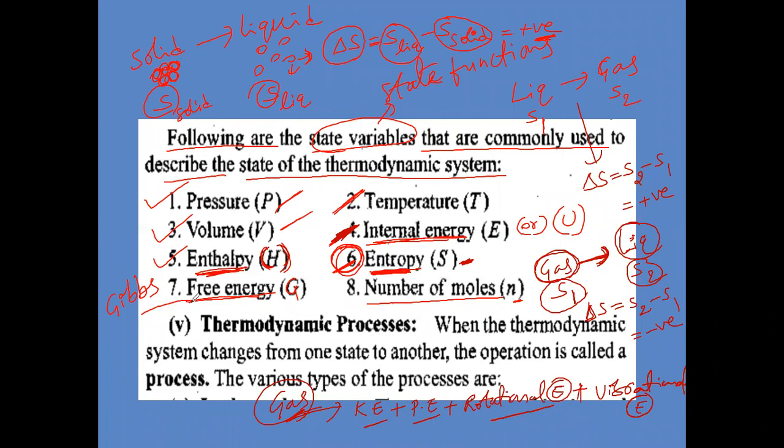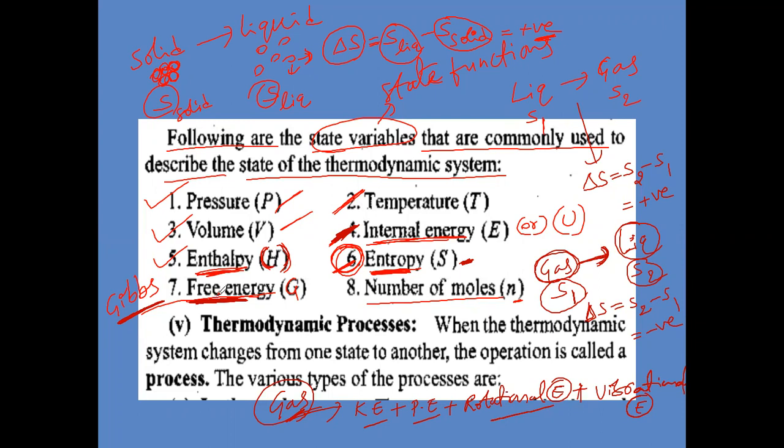Now, next, what is the new word here? Free energy. Which free energy? Gibbs free energy. If you want to do some work, suppose gardening work, you have to spend some amount of energy from your body.